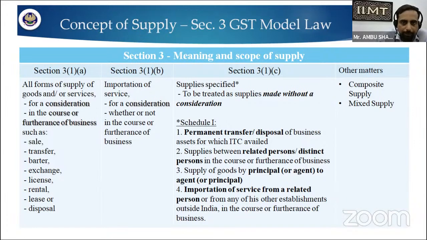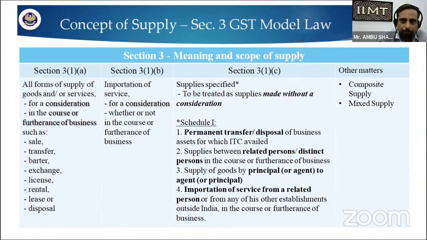So these are the meaning and scope of supply which we have to cover in Section 3 subsection 1 clause A, clause B, clause C, and other supplies, composite supplies and mixed supply. What is composite supply? Composite supply is where commodities are naturally bundled. When two commodities are naturally bundled, the supply is called a composite supply.